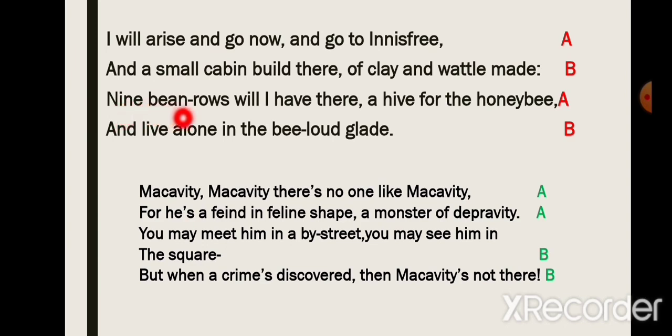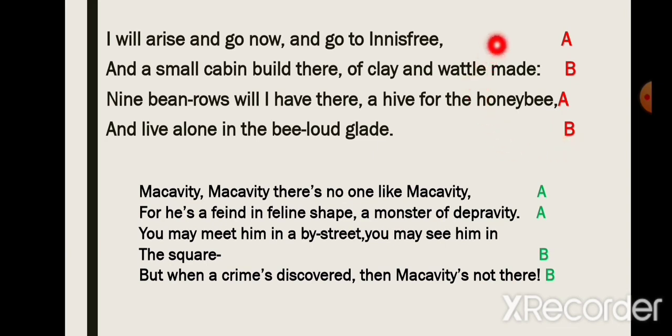Next line: "Nine bean rows will I have there, a hive for the honey bee." Now this line ends with "honey bee." This sounds the same as Innisfree, and to Innisfree we had given A. So here also we'll use A. Next, "And live alone in the bee-loud glade." Now glade rhymes with made. We had given made B, so this line will also be given B.